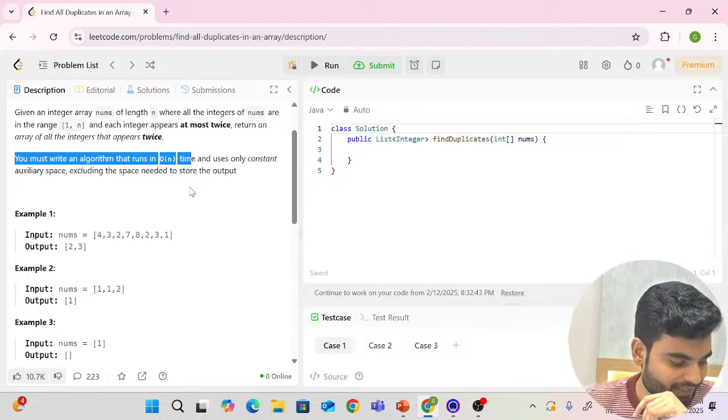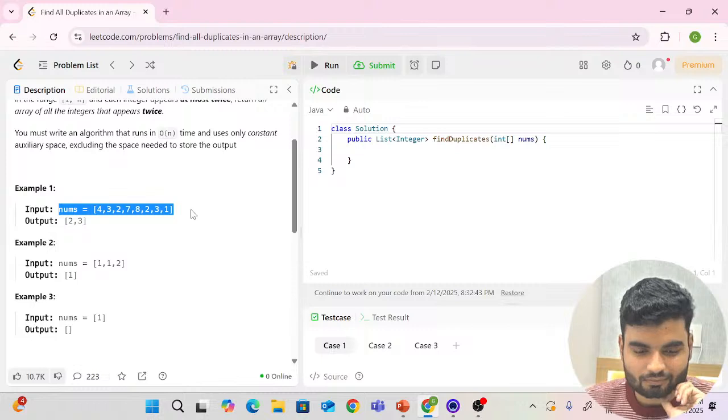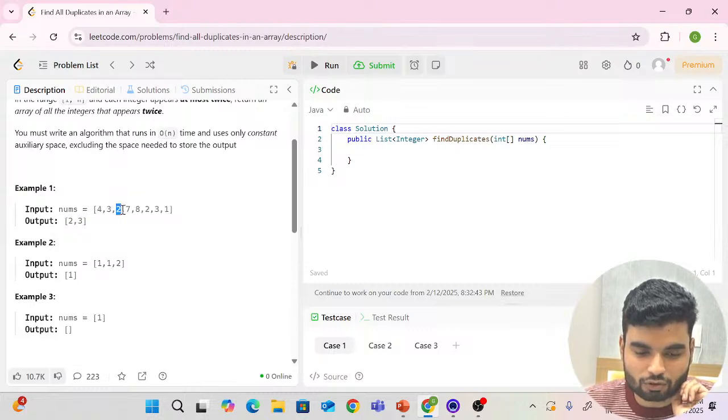So you have to optimize this. You have this nums array, and then this is the output. Why? Look at this. This 2 has arrived 2 times, right? And this 3 has arrived 2 times. So these were two elements which have arrived twice, and we wanted to return them in an array. So this is the problem statement.